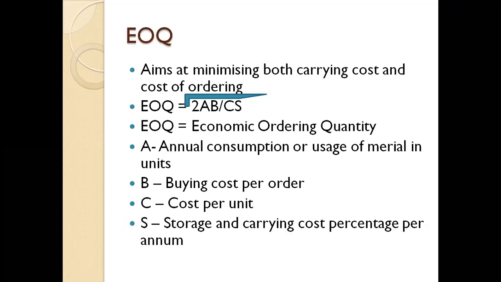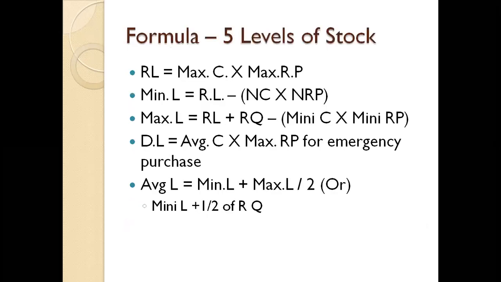2 is the number. A means annual consumption or usage of material in units, the number of units used in a year. That quantity will be given in the question. Next, B means buying cost per order. The slash means divided by. Then C means cost per unit. S means storage and carrying cost percentage per annum. Sometimes they give it as a percentage, and you have to calculate with that percentage. That's EOQ. And next we have 5 formulas.